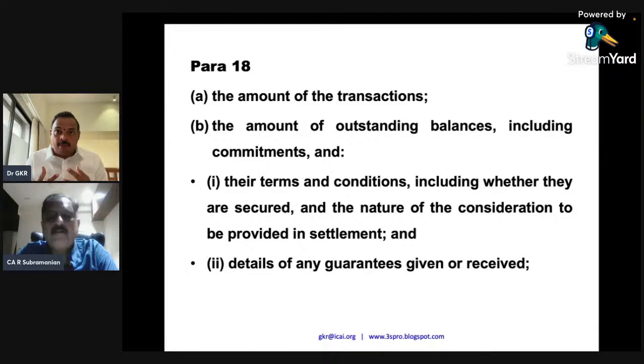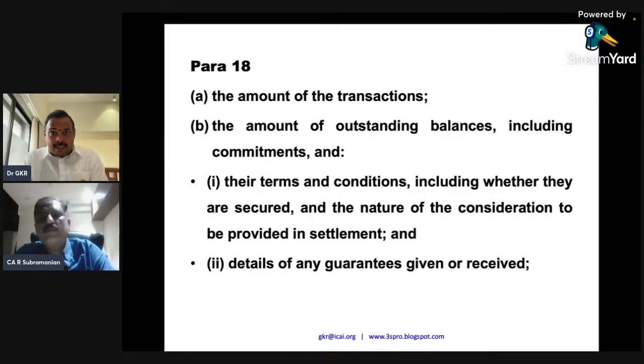Commitment can be, for example, in case a loan is not repaid by a subsidiary, the builder, who is actually the promoter, will say 1,500 square feet of commercial space will be allotted to you in case the subsidiary doesn't pay. Is it a guarantee? No. It is actually a commitment. So commitment is a very wide term.